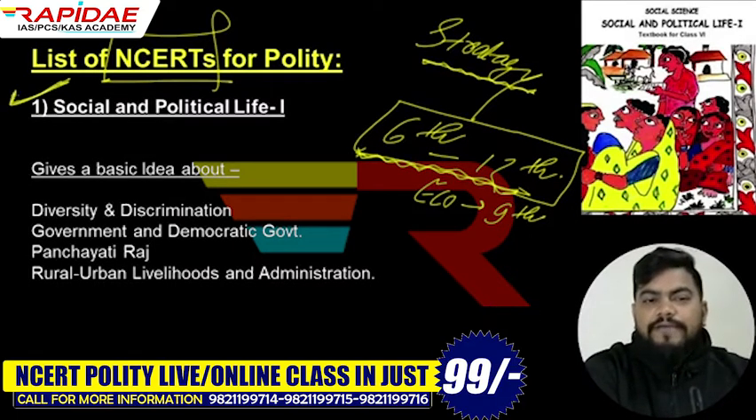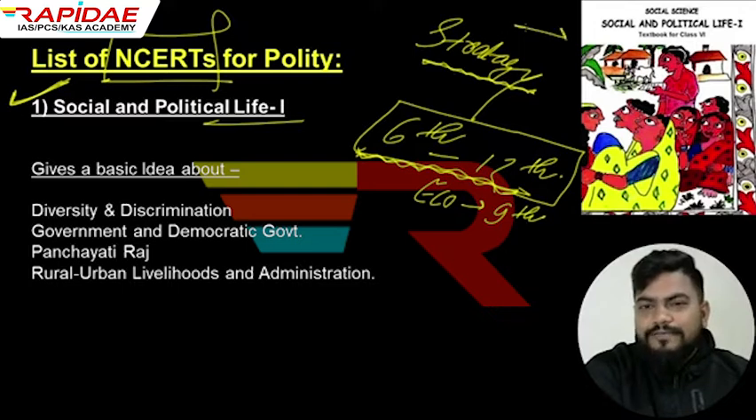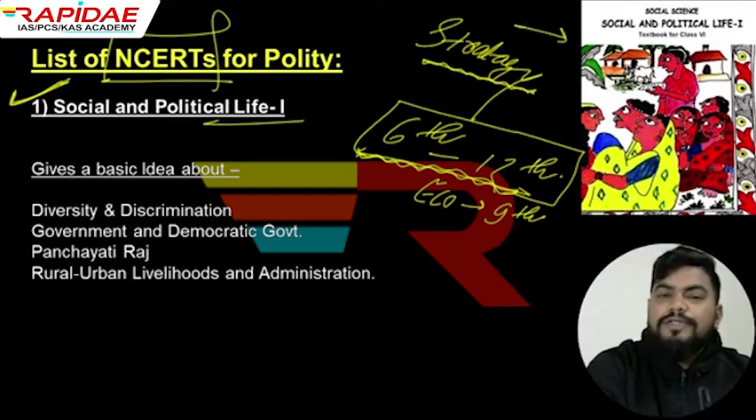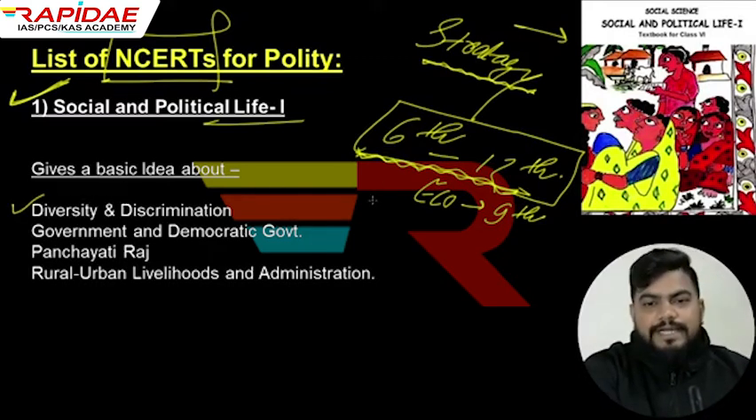So the first book we have to refer to is Social and Political Life 1. All right, this is the class 6 book, and in the picture you can also see the front cover of this book. Through reading this book, you will get to know what diversity is. You already know that India is the country of greatest diversity, right?